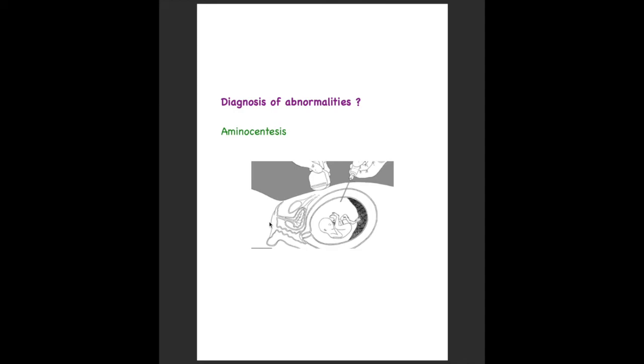Now, if there are some abnormalities in the fetus, they can be detected through amniocentesis. When there are certain anomalies, certain proteins are secreted from the embryo or the fetus into the amniotic fluid. So what happens in amniocentesis is that a needle is inserted through the abdomen into the uterus, where a small amount of amniotic fluid is taken and then examined, and if certain proteins are present, then a diagnosis can be made based on their presence. So it is a very important parameter that helps us in diagnosing a lot of different conditions.